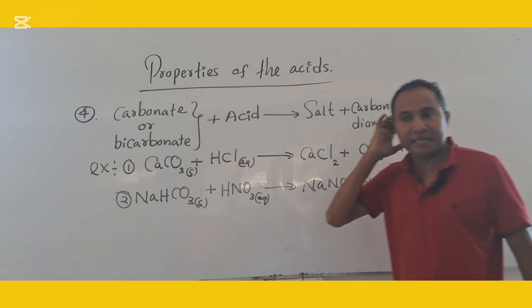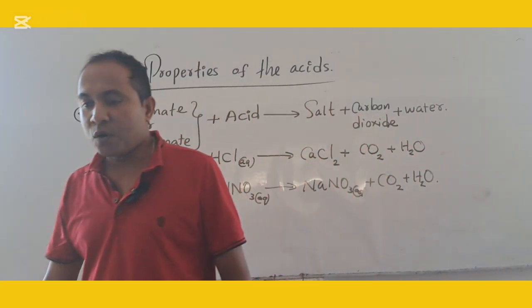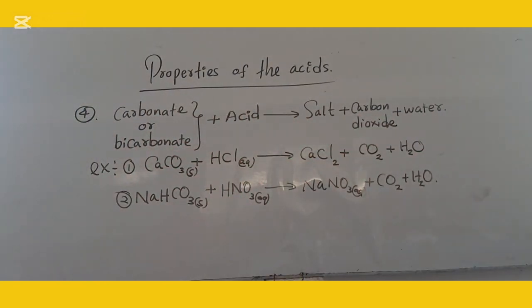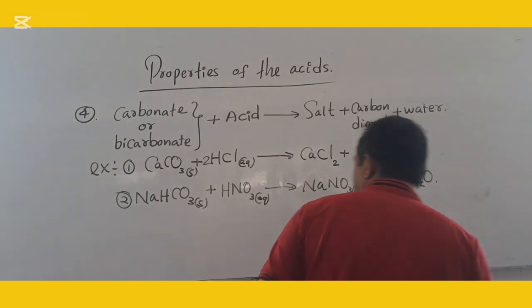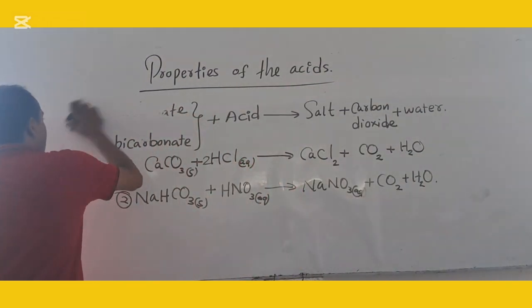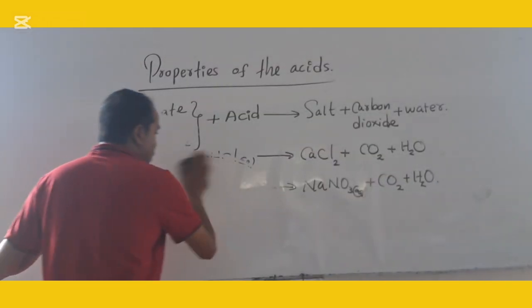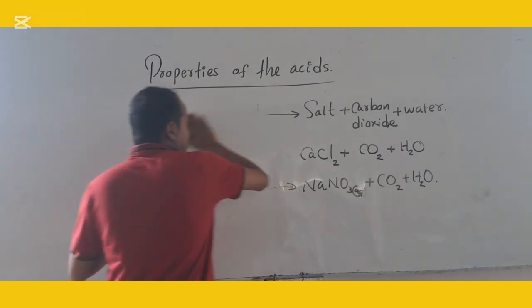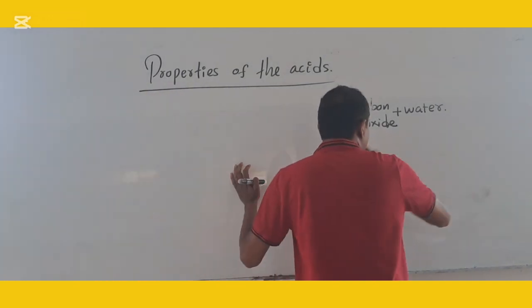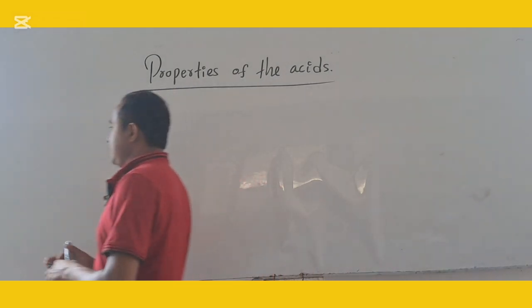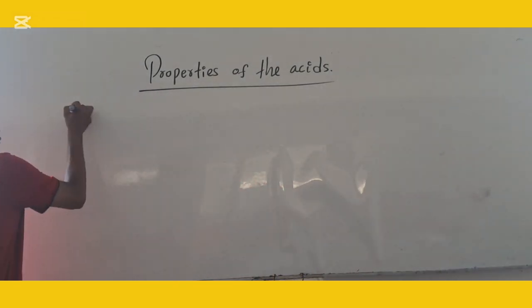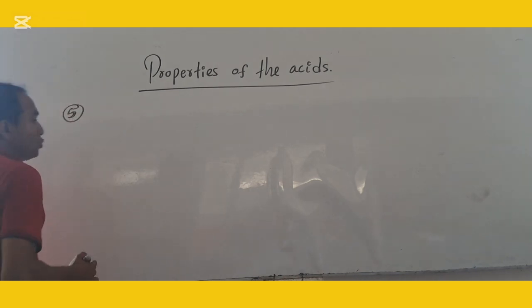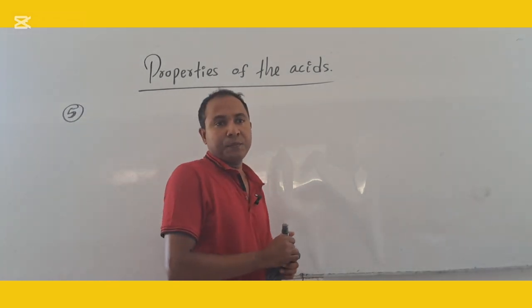Right, now you can write down the next chemical property of the acid. Properties, right? 4 properties, right? Then we will go to learn next property of the acid. Next one, you must keep remember, under the next property of the acid, we are going to learn about how to react the acid with bases.